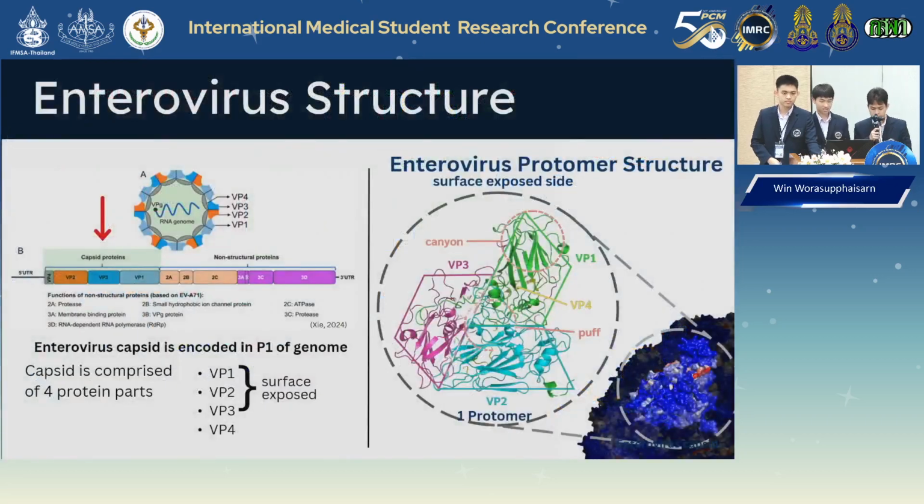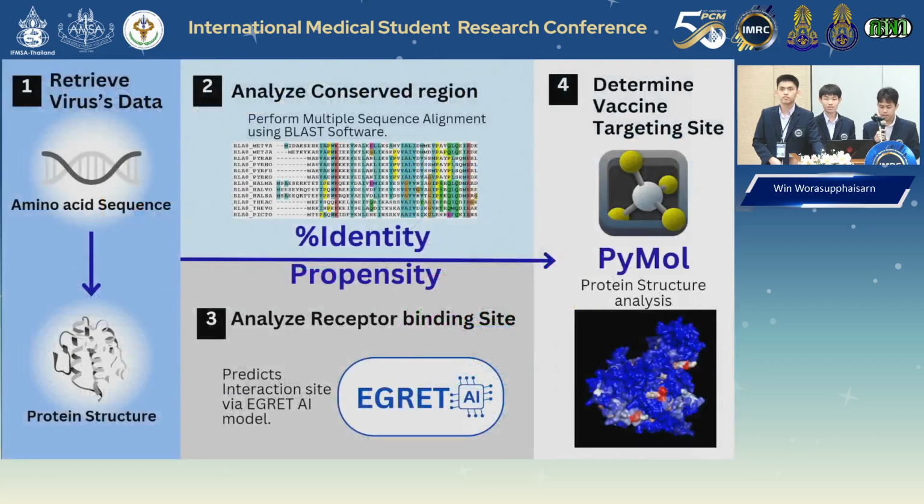The enterovirus capsid is formed from repeating protomers, each composed of VP1 to VP4 proteins encoded in the P1 region. For the methodology, RNA sequences from 80 enterovirus species were retrieved from GenBank. Sequences were translated and structurally modeled using AlphaFold. Next, multiple sequence alignment was performed and conservation was quantified by percent identity. This allowed us to locate the most stable areas across different virus serotypes.